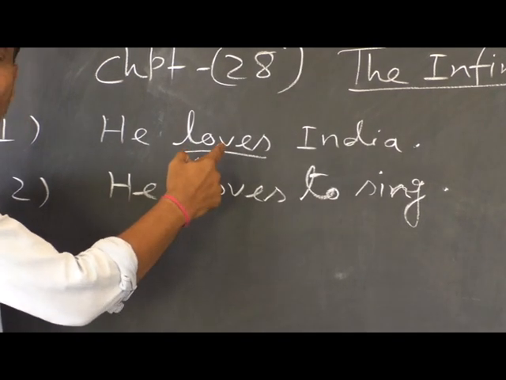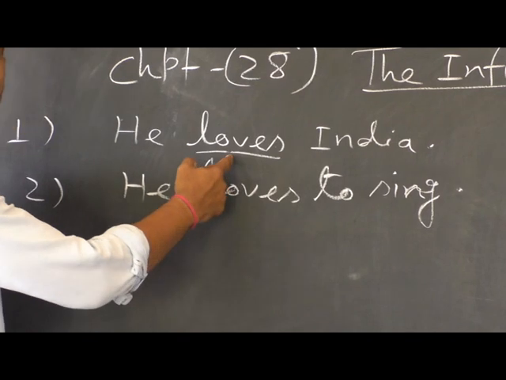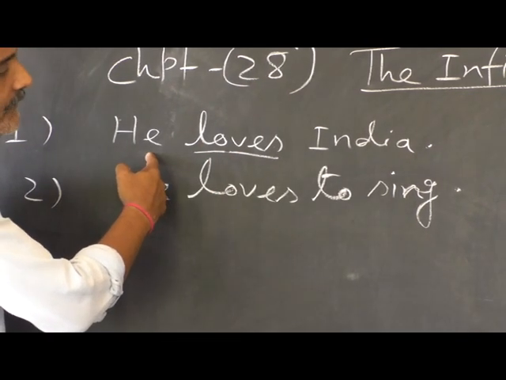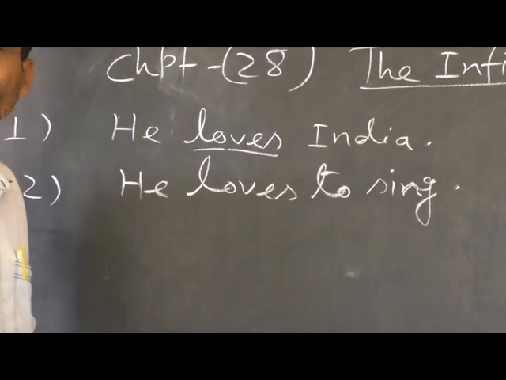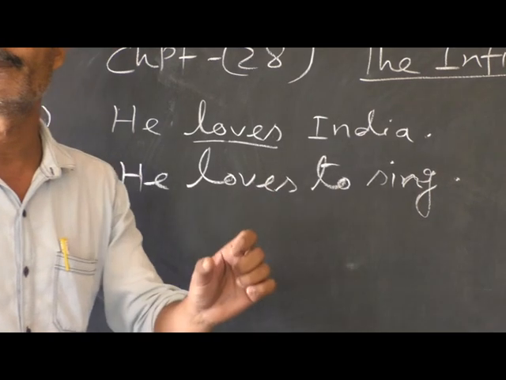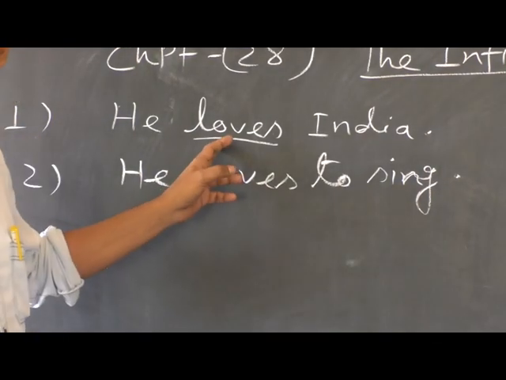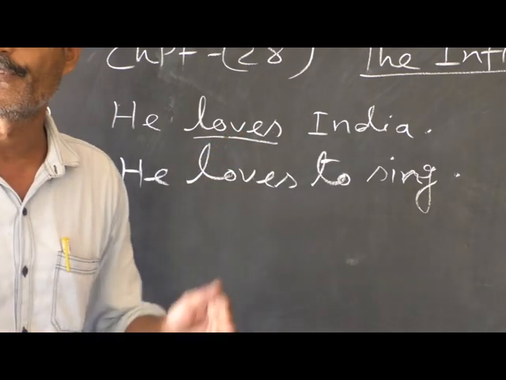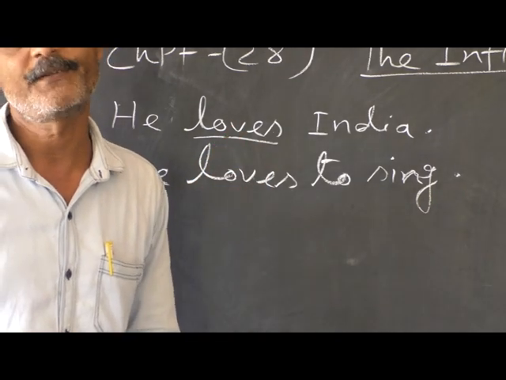Or you may say the verb is limited by the number and person of the subject. This is known as a finite verb. A finite verb is one that is limited by number and person of the subject and changes its form according to tenses.